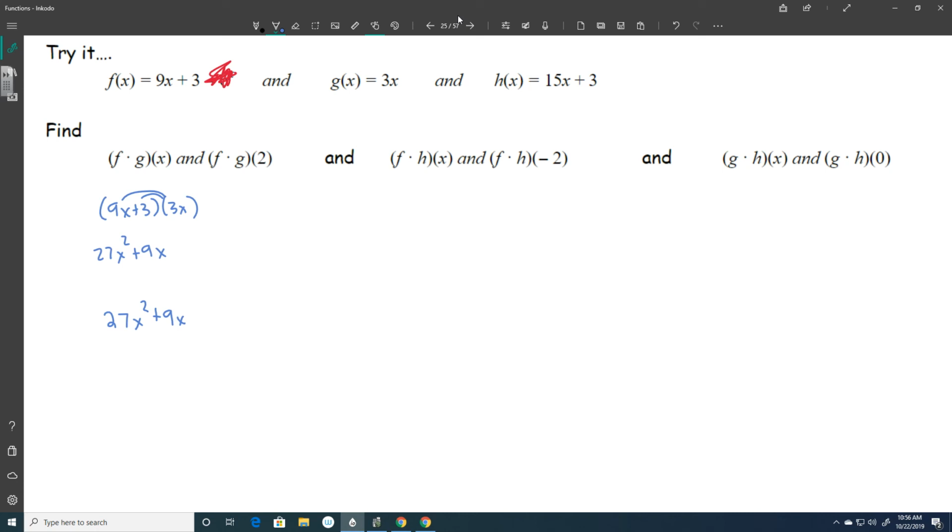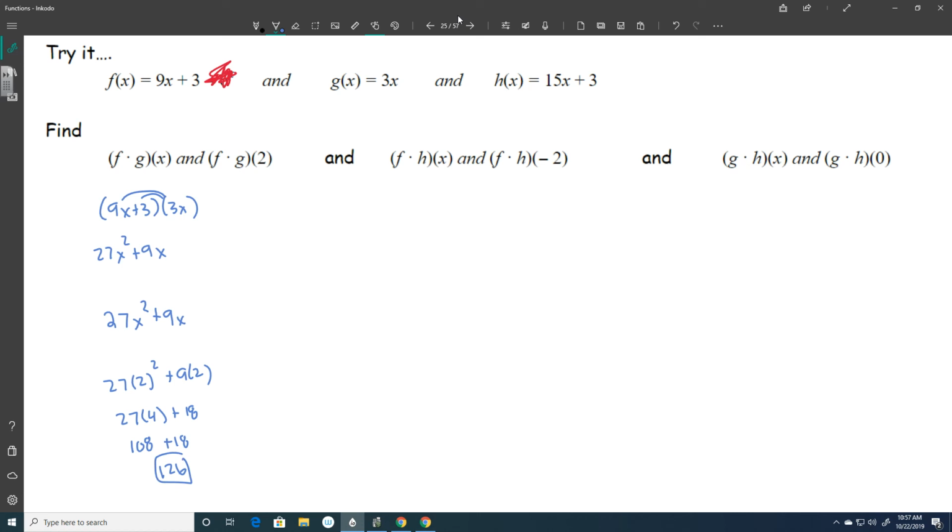And then to solve it, for 2, you would just plug in a 2 for where the x's are and get an answer. So I would get 27 times 2 squared plus 9 times 2. That becomes 27 times 4 plus 18. 27 times 4 is going to be 108, I think. And then when I add 18, I'm going to get 126, if I did my math correct.